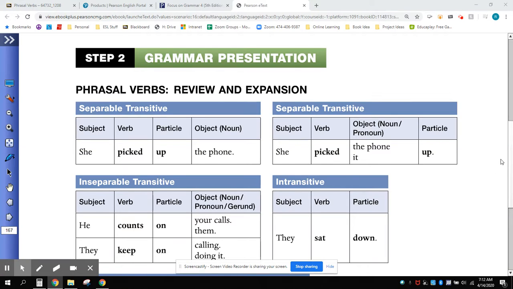In this video, we're going to talk about phrasal verbs and how they are formed. At any point, you can pause the video if you need to study it longer or rewind to hear something again.